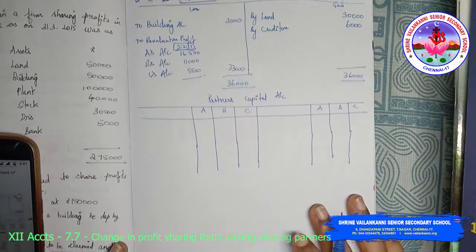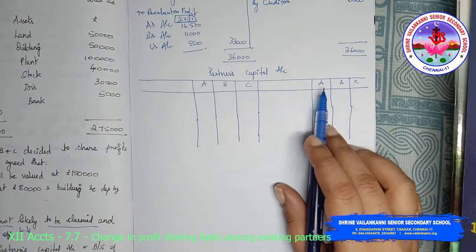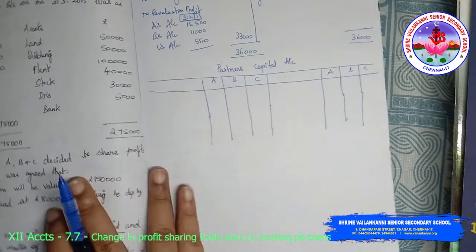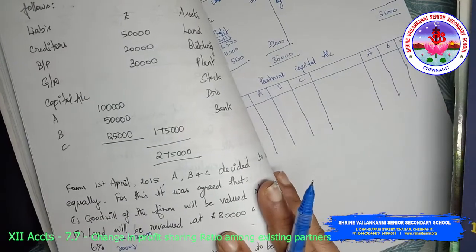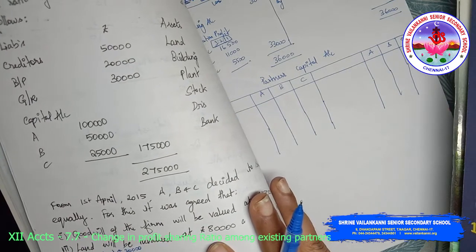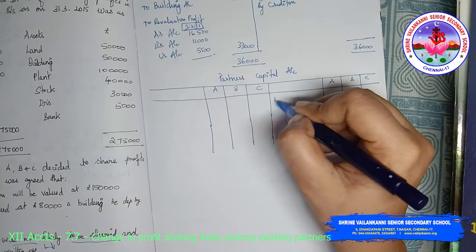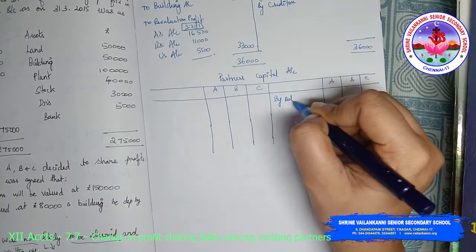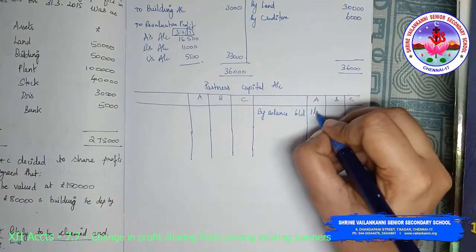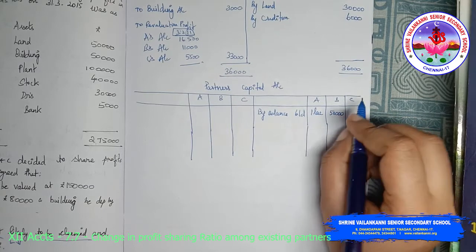So partners capital account, you have ABC, this is the format. So capital account balance is given in the question here. So you can see here capital account ABC 1,50,000 and 25,000. So that's going to be the balance. So I'm going to write by balance brought down 1,50,000 and 25,000.